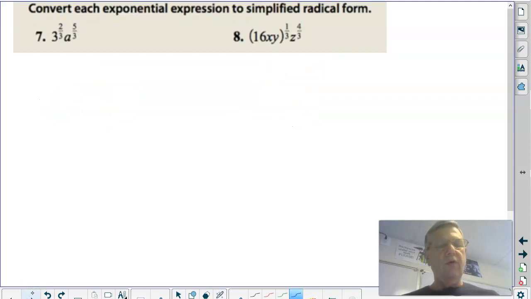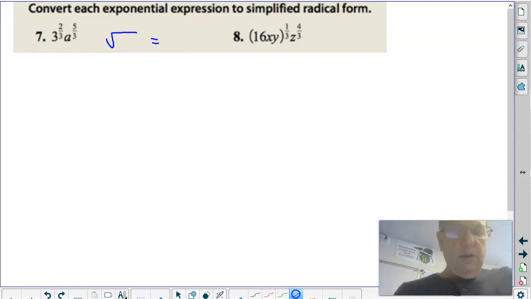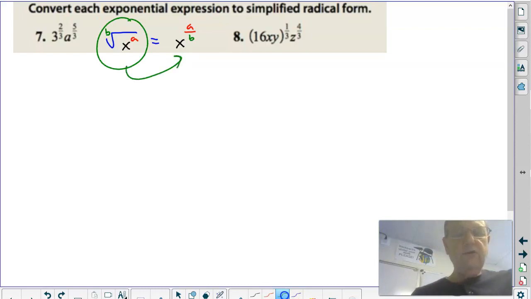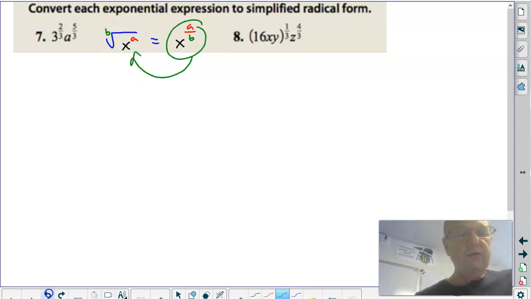Now in these, we want to go the other way. We want to go the opposite direction. And again, let me show you the rule. Let's go with b here, and let's go with x to the a. And so what does this equal? X to the a over b power, right? And that's what we just did a moment ago. We converted from this to this. That was questions 5 and 6. So 7 and 8 want you to go the opposite direction. Go from this back to that.